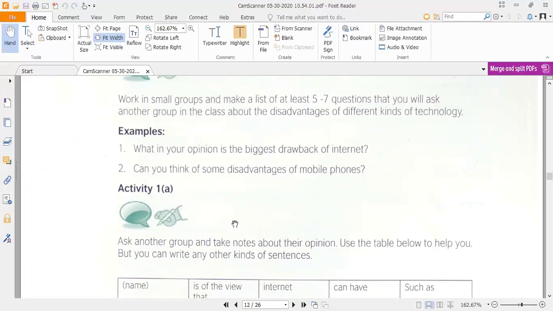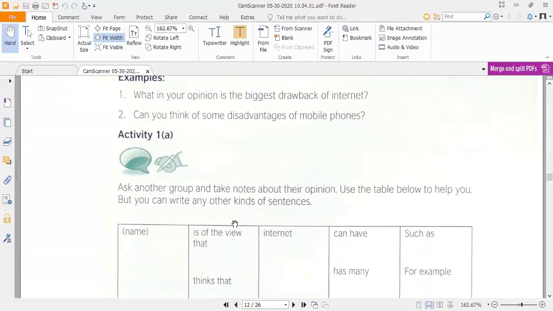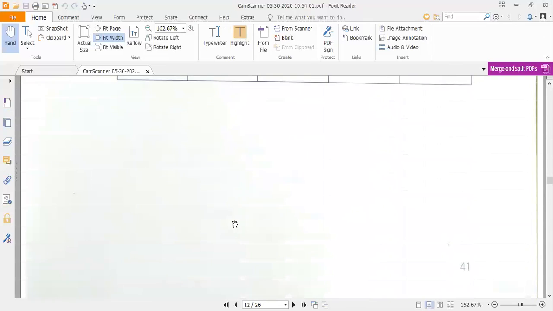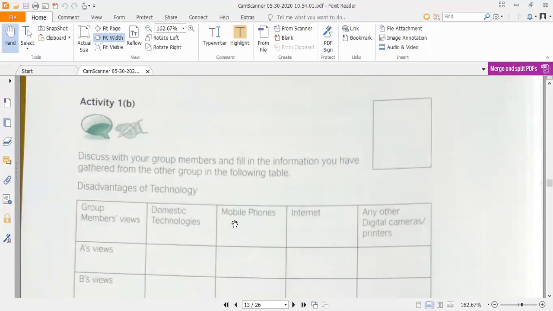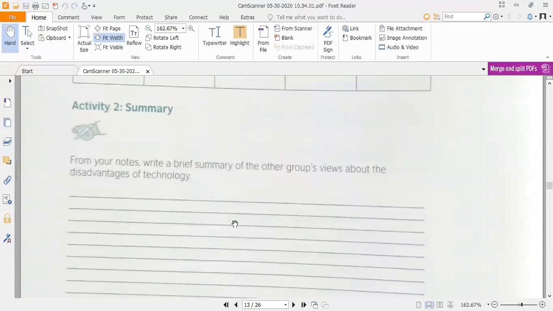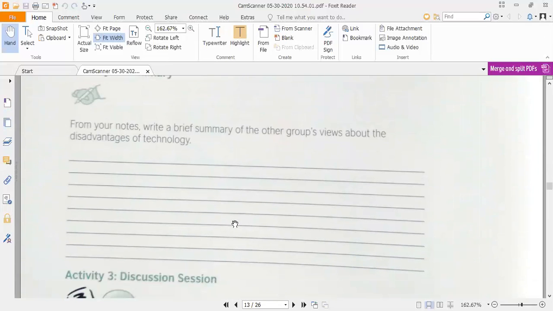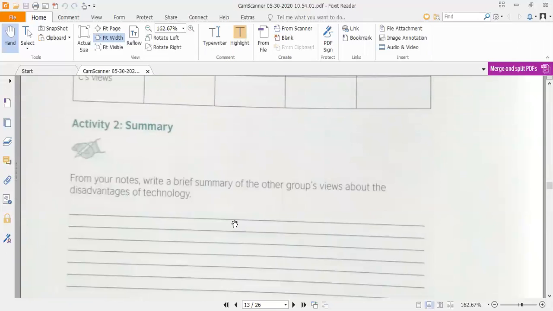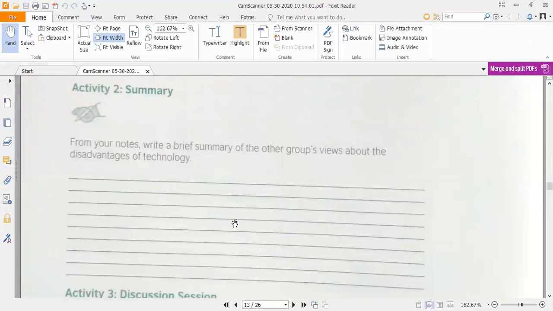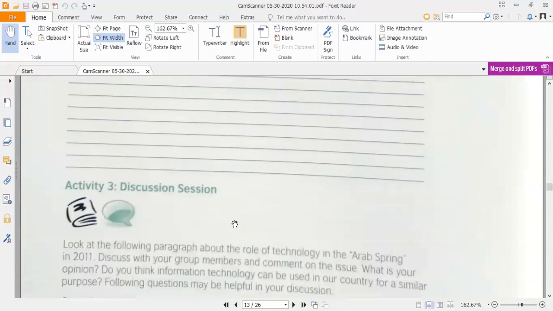So you have to write down what the different disadvantages of the mobile phone are and how it has changed our life nowadays. You have to write down those disadvantages of technology here in activity number 2 in a summarized way. And in activity number 3,